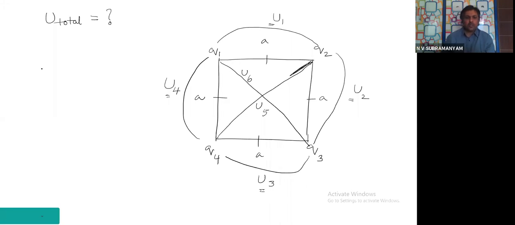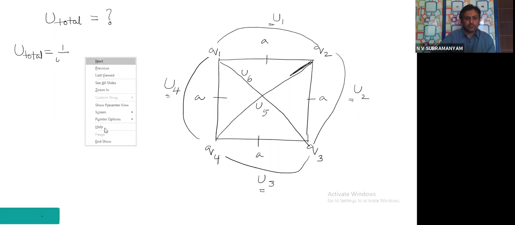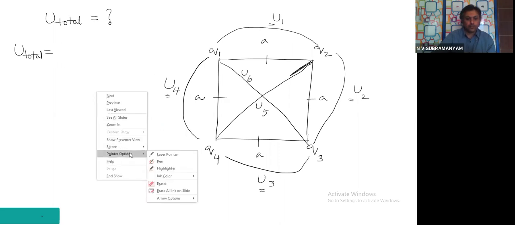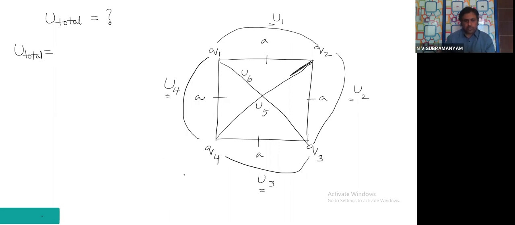And all of them you have to add. That means U total will be equal to U1 plus U2 plus U3 plus U4 plus U5 plus U6. 6 potential energies I have to add.